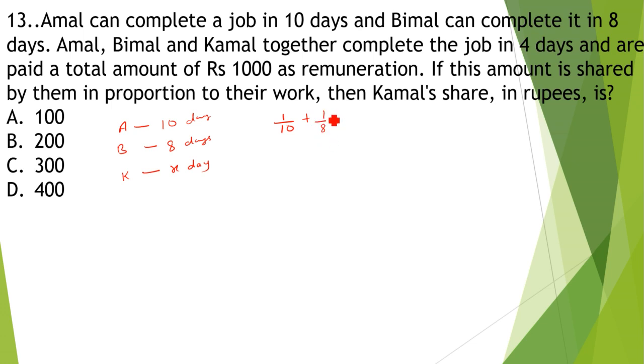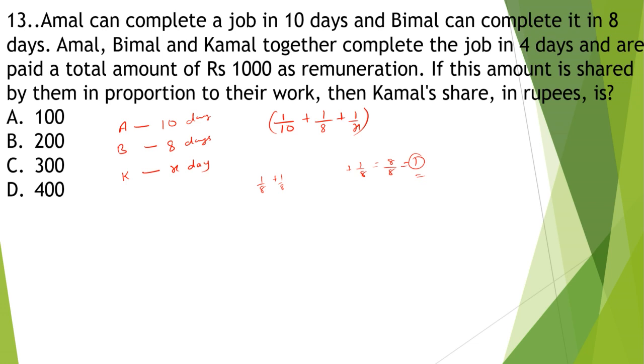Since 1 by 8 of the work is done by Bimal in one day, 1 by 8 plus 1 by 8 plus 1 by 8, eight times, will be 8 by 8, which is equal to 1 complete job. So we can write 1 by 10 plus 1 by 8 plus, in one day how much work will Kamal do, 1 by x. This is one day's work. They all will do 1 by 10 plus 1 by 8 plus 1 by x work in one day.